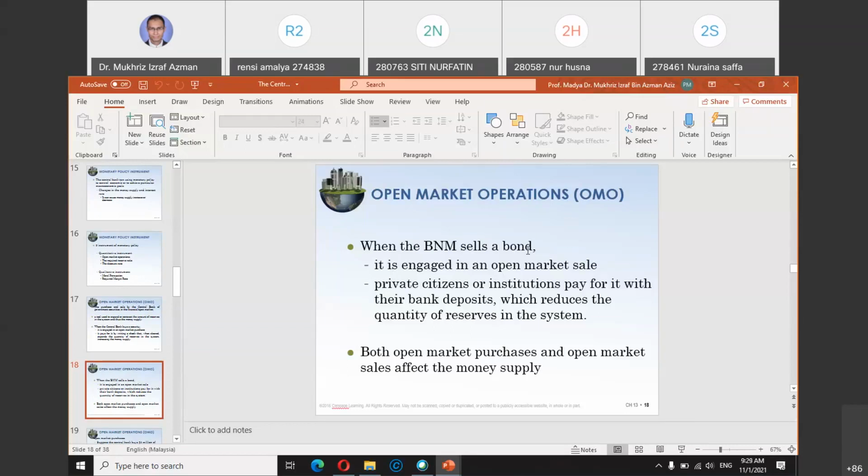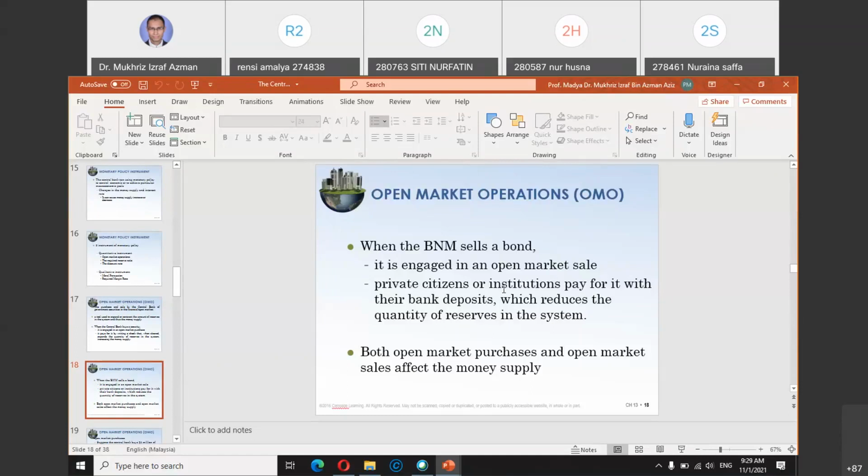Buying means the central bank will pay back the company or individual who bought the certificate, or what we call a bond. For example, if you buy from Bank Simpanan Nasional the CD Simpanan Premium, it's something like that. It's a certificate which states the amount of money that you pay for it. The bond is guaranteed by the central bank, meaning you will get a fixed return or fixed dividend based on the interest rate that was set when you bought the bond.